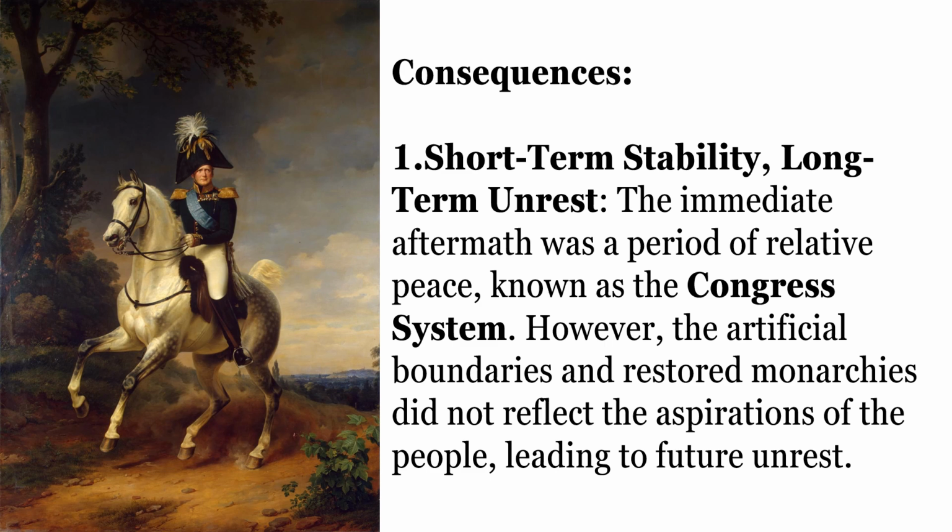Short-term stability, long-term unrest. The immediate aftermath was a period of relative peace, known as the Congress system. However, the artificial boundaries and restored monarchies did not reflect the aspirations of the people, leading to future unrest.